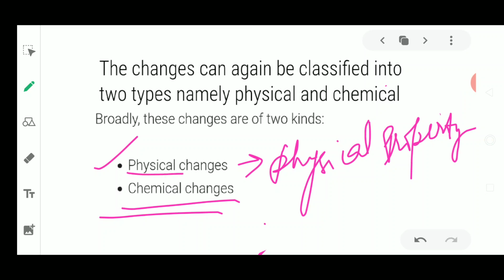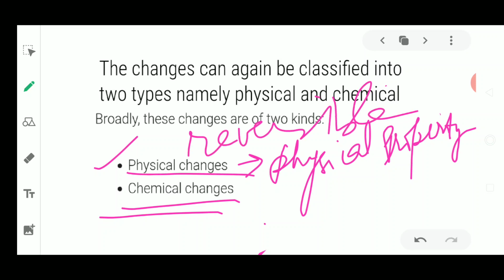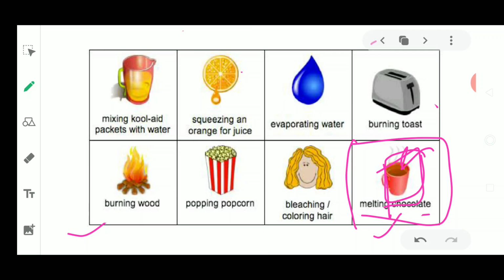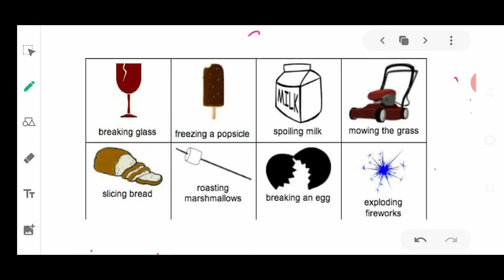Many physical changes are reversible. Most of the changes, I must say, are reversible, but chemical changes are irreversible. Now I'll show you some examples so that it becomes very clear to you all. A reversible change is always a physical change, but all physical changes are not reversible.